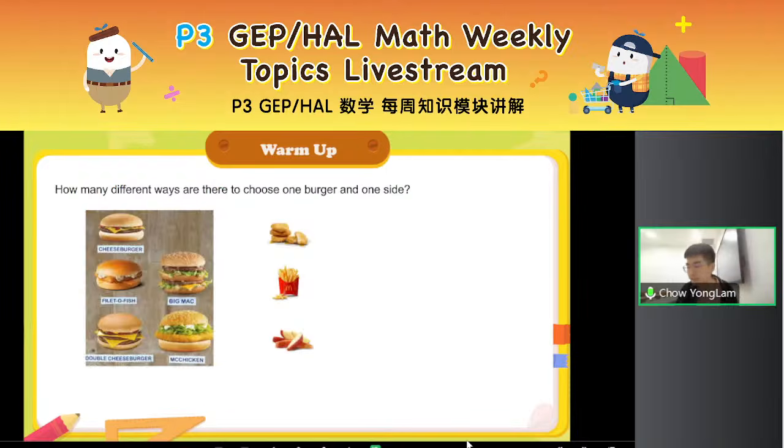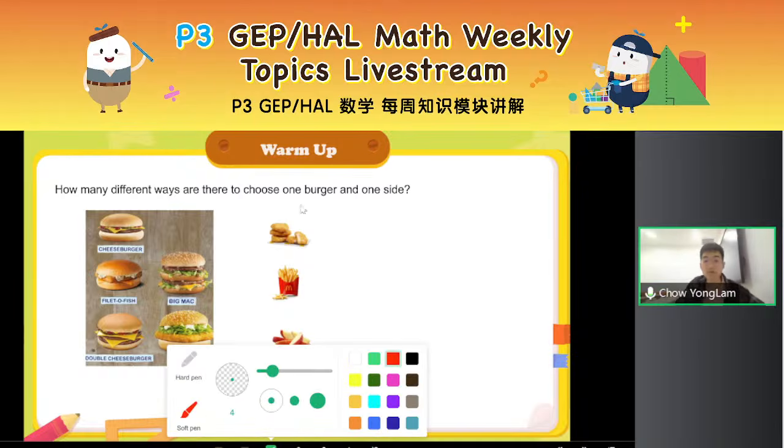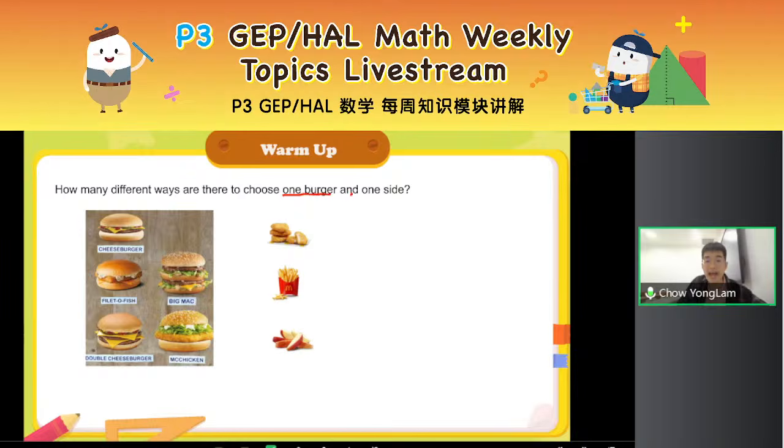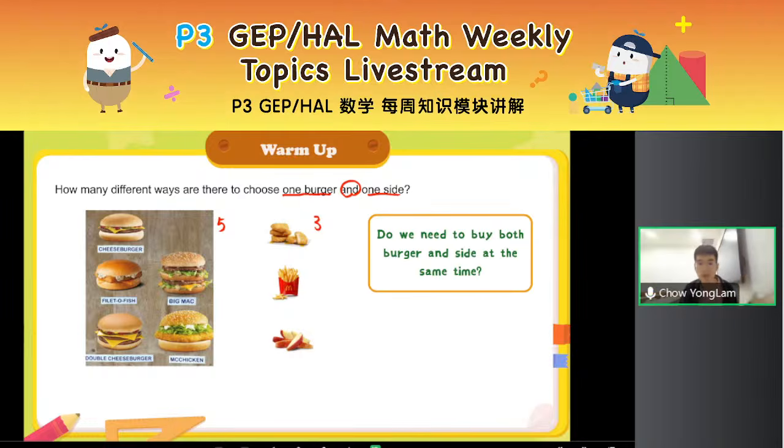Now, the next day, Teacher Yong Lam is still hungry. This time, I only go to McDonald's and I want to choose one burger and one side. There are, of course, 5 burgers for me to choose from and 3 sides for me to choose from. How many ways are there to select one burger and one side? Now, what is different about this question? Is Teacher Yong Lam still choosing 1 out of everything? Or do I need to buy both a burger and a side at the same time?